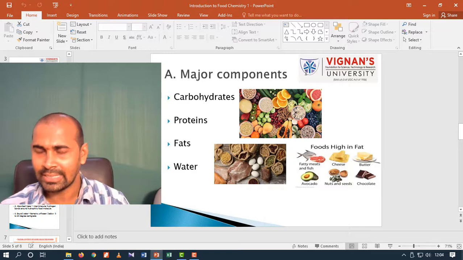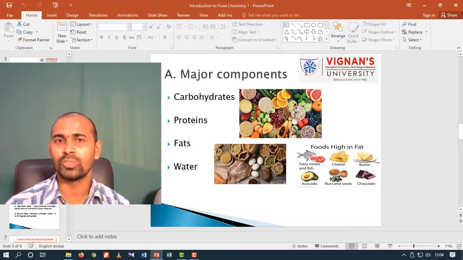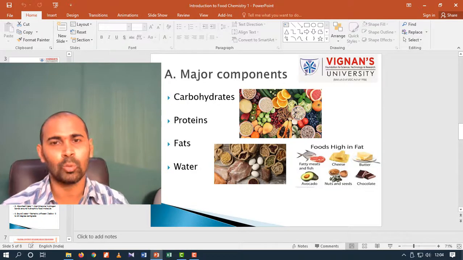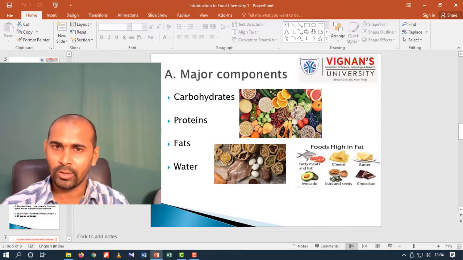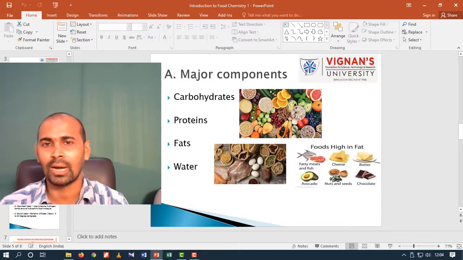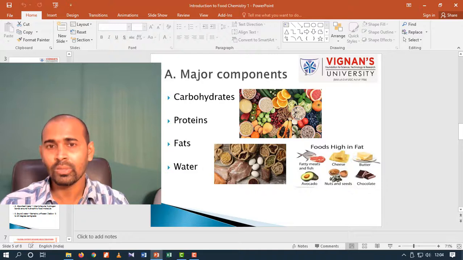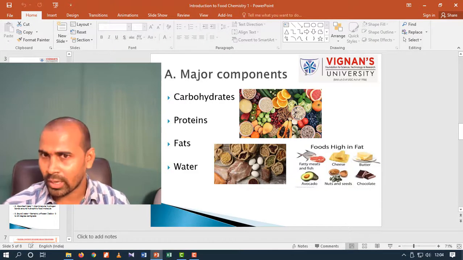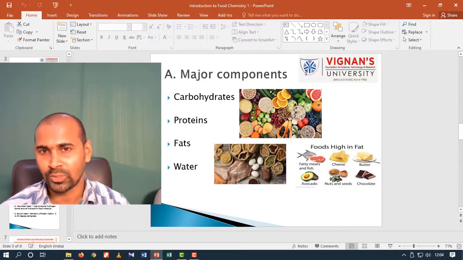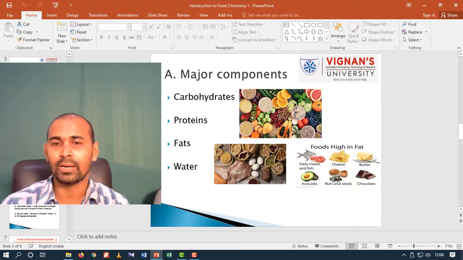Whereas disaccharides contain two monosaccharide units which are joined together by means of a bond called a glycosidic bond. This glycosidic bond is a covalent bond which helps in the joining of two monosaccharide units.